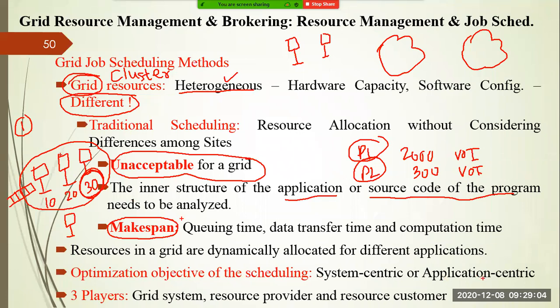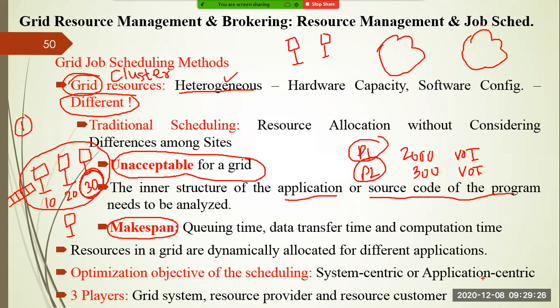Second, if you go to the application centric view, whenever a user is submitting an application, based upon that application, how efficiently can you provide the resources, or how can the works assigned by a particular user be completed in minimum time. That is nothing but your lower makespan that you have to think about.